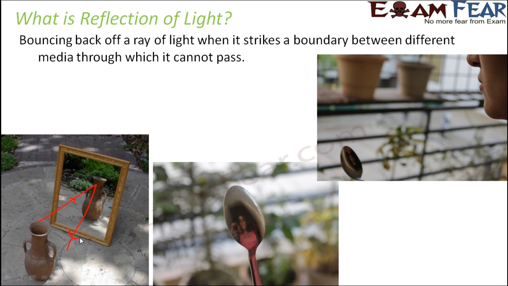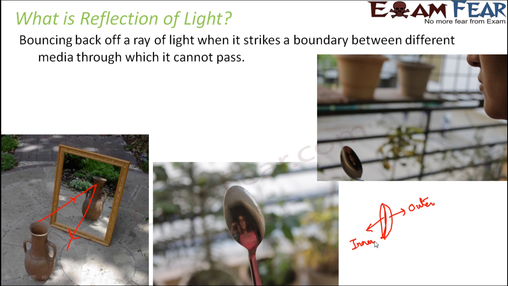For example, you take a spoon which is very easily available at your home. Now just try to look at your image with the back side of the spoon. Because the spoon has a curved surface like this, this is like the outer surface and this is the inner surface. Try to observe your own images from both the outer surface and the inner surface, and you will see that on the outer surface you will always see an erect image, but on the inner surface, when you take it far away, you will see an inverted image of your face. But when you bring it very close to you, you will be able to see an erect image.